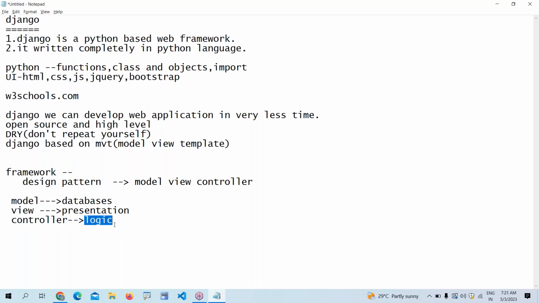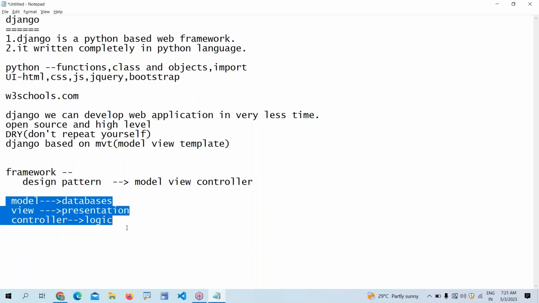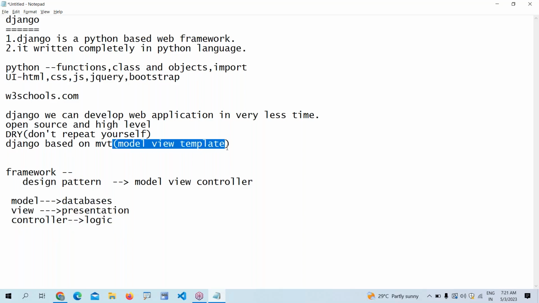If you are using Python, we are not following the same design pattern. We follow the design pattern as model, view, template. So in Django, it follows model, view, template.